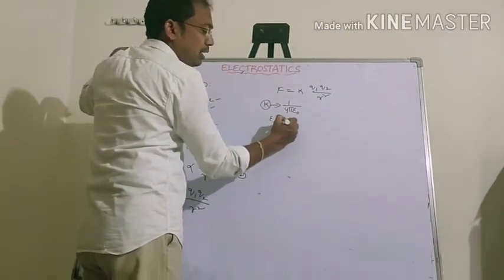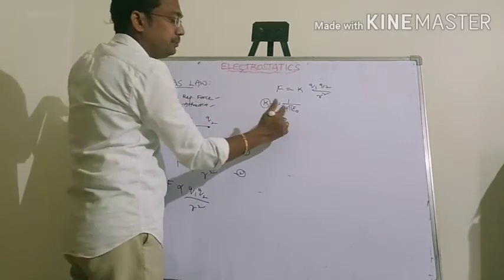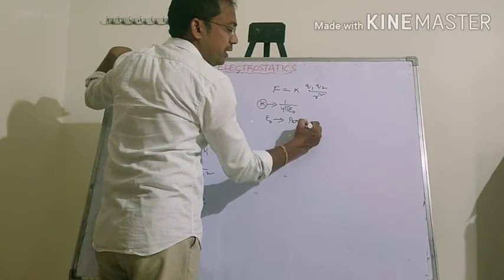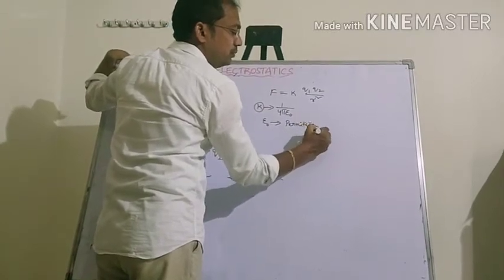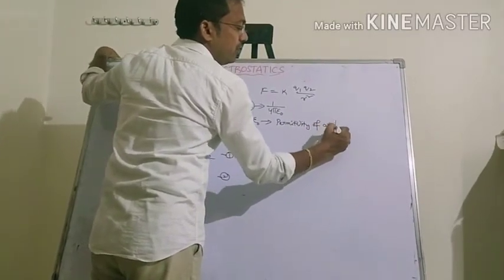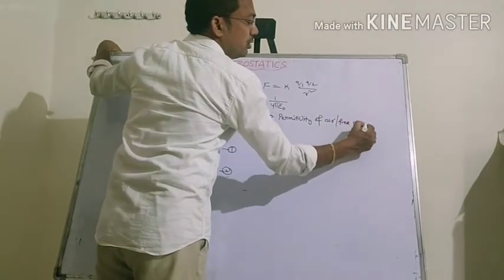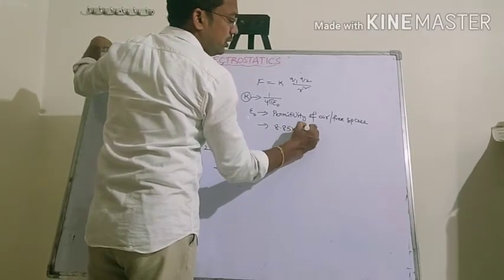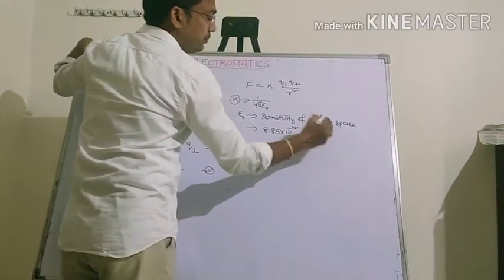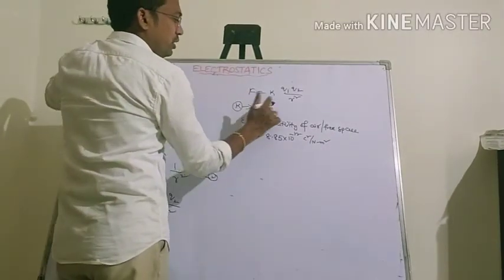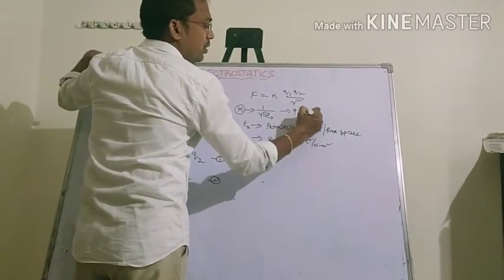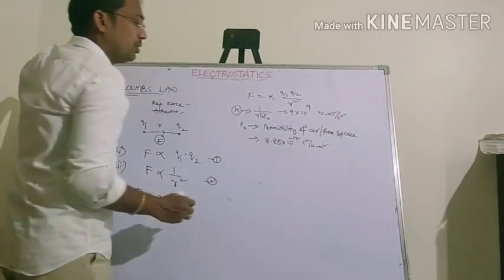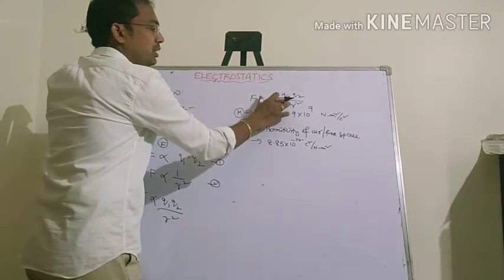Epsilon naught is the permittivity of air or free space. This value equals 8.85 into 10 power minus 12 Coulomb square per Newton meter square, and this constant equals 9 into 10 to the power 9 Newton meter square per Coulomb square.